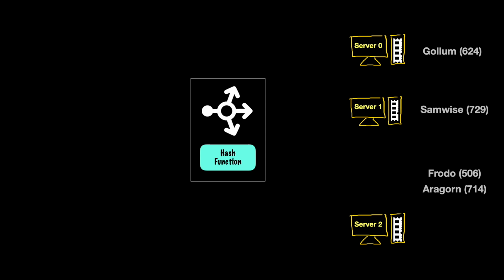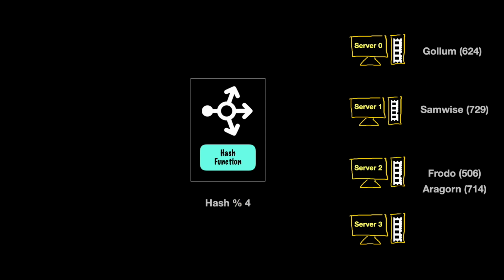Now server 3 will become server 2 and we will have to do hash modulo 3 because now the number of servers is 3. So now when a request comes to fetch data for Samwise, hash modulo 3 becomes 0 and we forward the request to server 0 even though the data for Samwise is already present at server 1. Similarly, for Aragorn, we find out that the request should go to server 0 and for Frodo, the request should go to server 2.